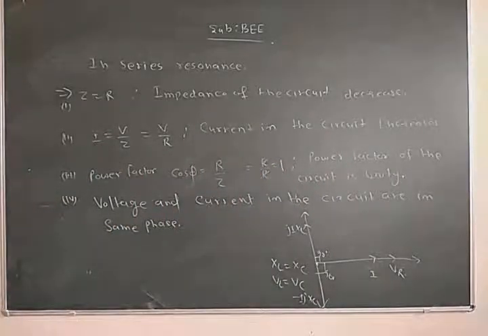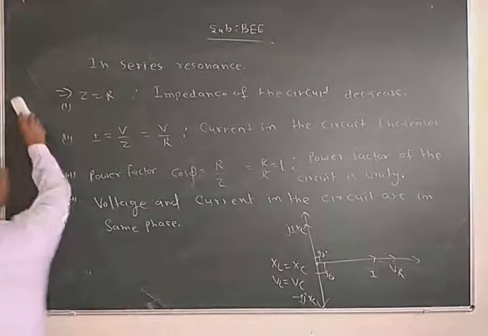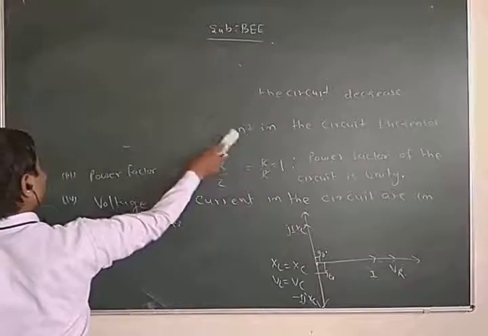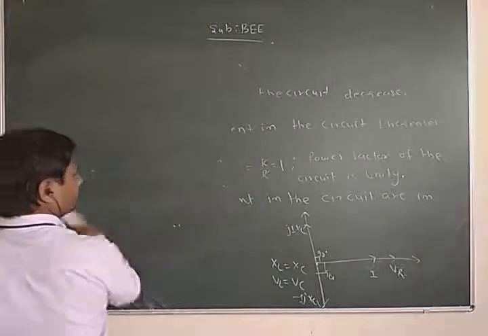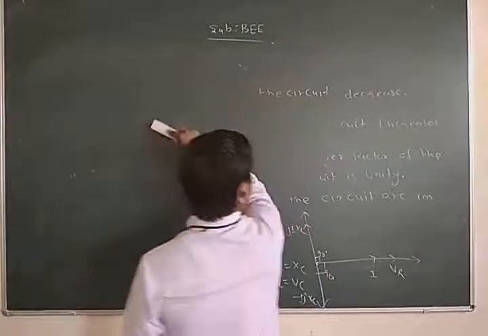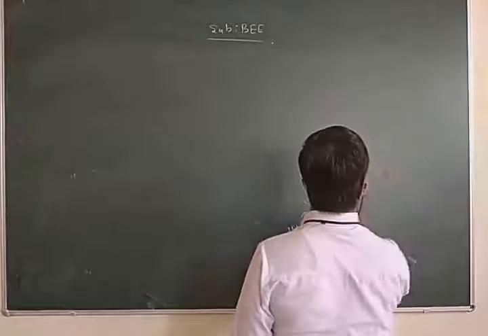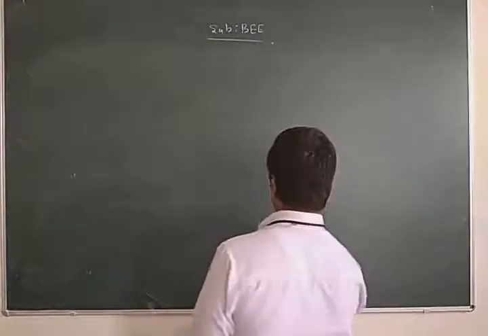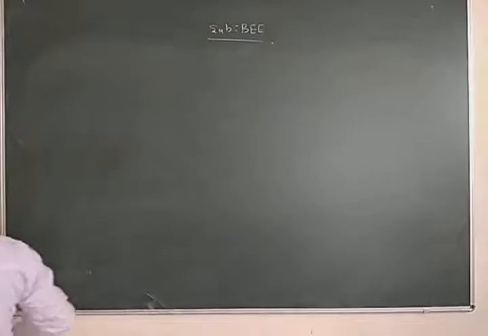Now, next is the effect of frequency on resonance. Effect of frequency.